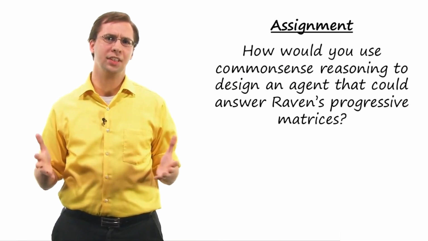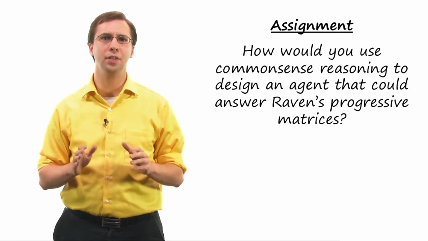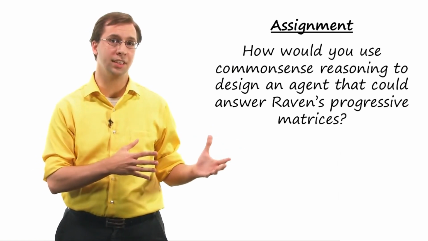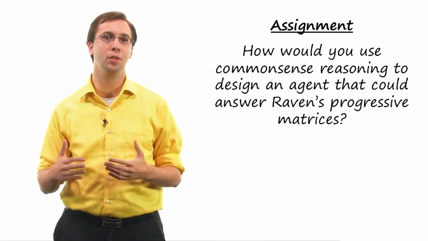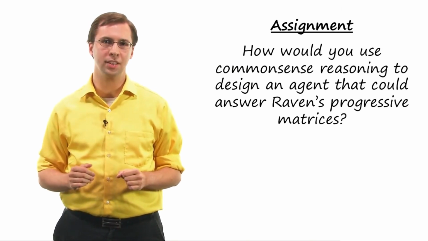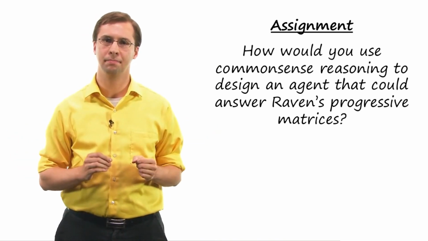So how would you use common sense reasoning to design an agent that could answer Raven's progressive matrices? Here you might make two connections. First, you could connect primitive actions of agents to primitive transformations in these matrices. Different problems could be composed out of a finite set of possible transformations. What would those primitive transformations be? And what would the action frames involved in each transformation look like?